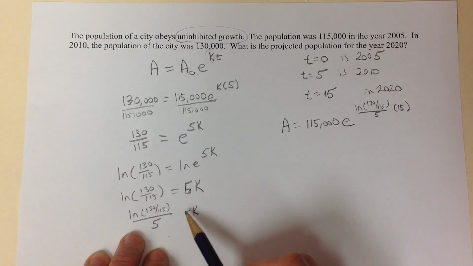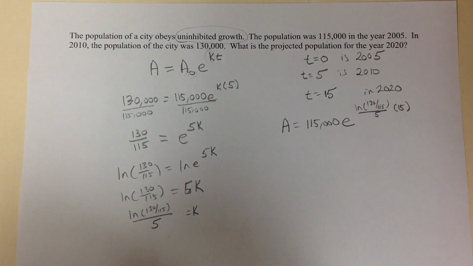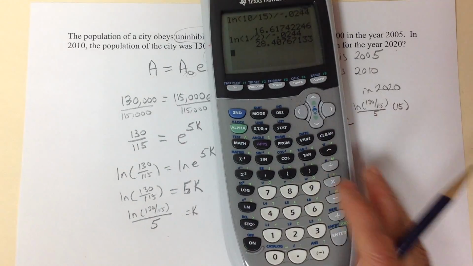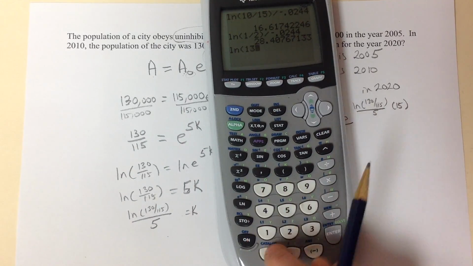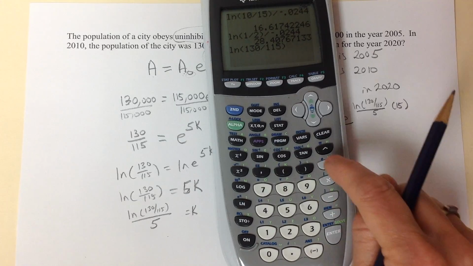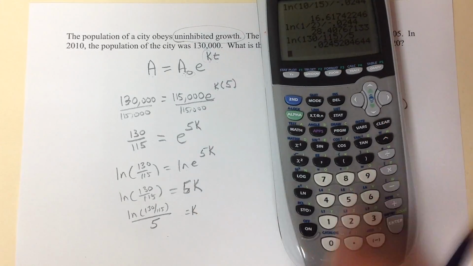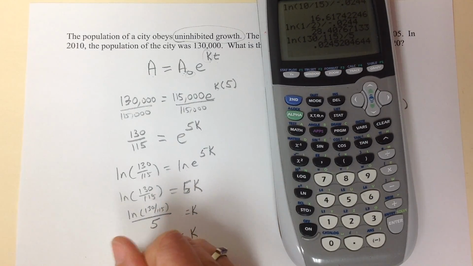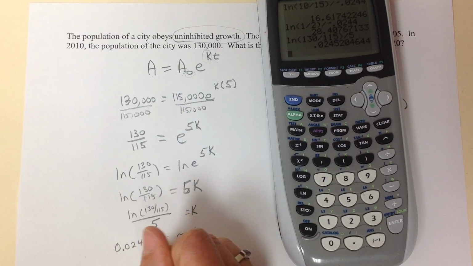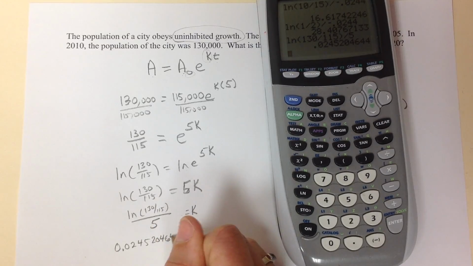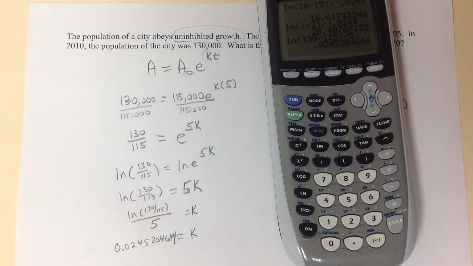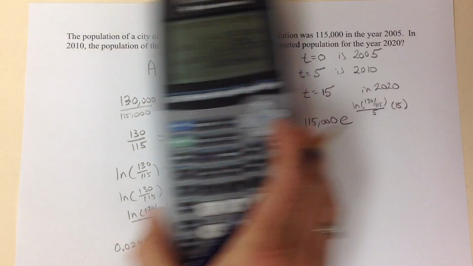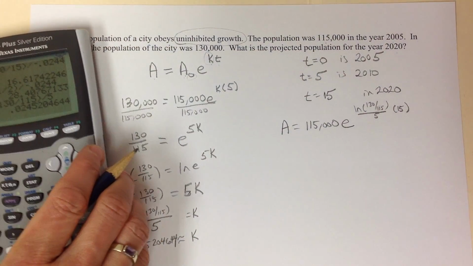My guess is you're going to want to get an approximation for k. So if we approximate k, natural log of 130 115ths divided by 5, we get that k is approximately 0.0245204644. You don't want to drop decimal places, okay, because that would round before we're ready to round.